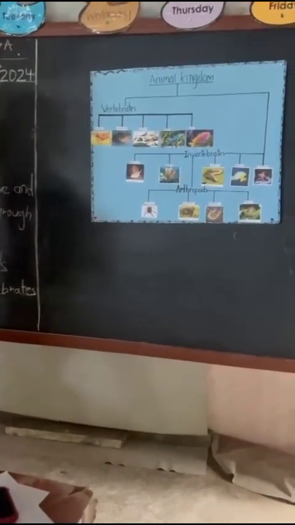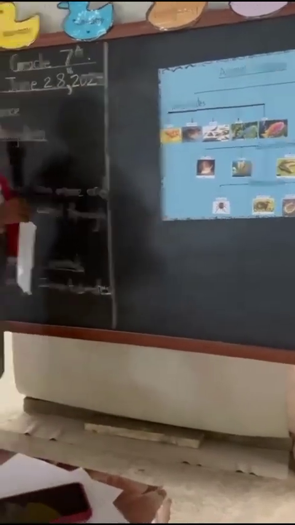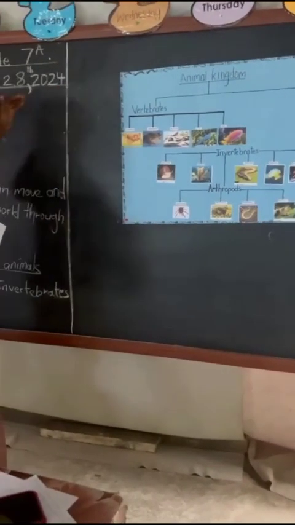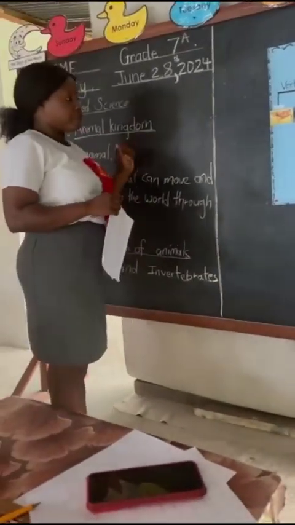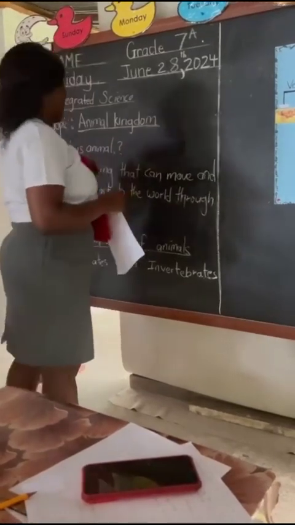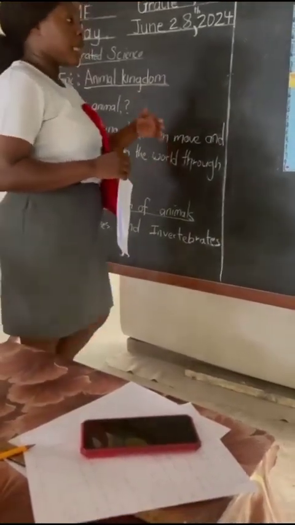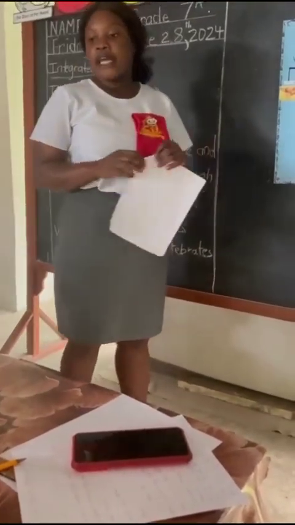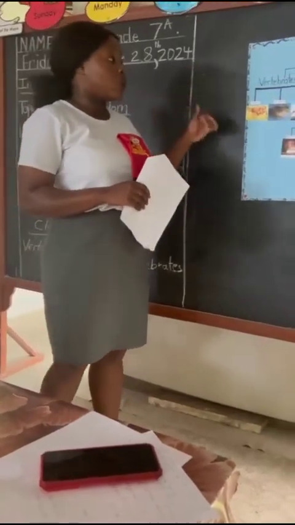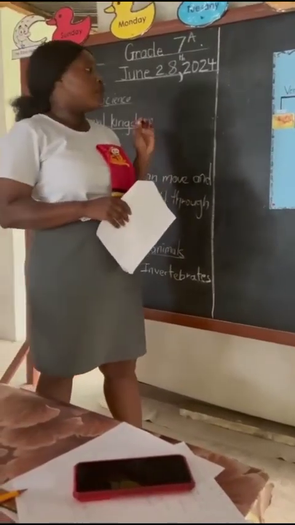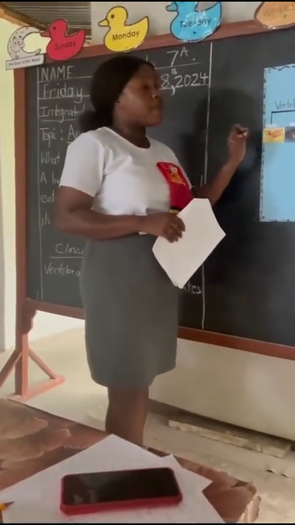So for our activities today, right? After we know what an animal is, and we know the classification of animals, and we know the animal kingdom now, in your exercise book, after you finish copying these notes, you will now for your activity give 2 examples of a mammal.